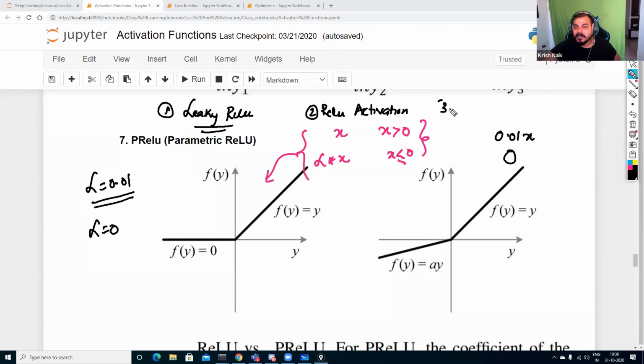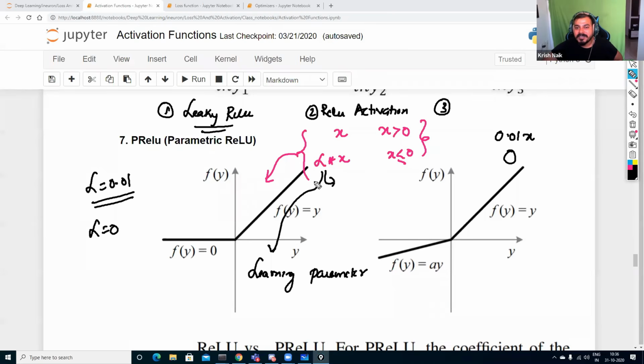The third criterion is that if you place alpha with respect to any value, then you will be able to solve any kind of problem. So this alpha can be considered as a learning parameter, which will dynamically change based on the learning, based on this particular activation function.